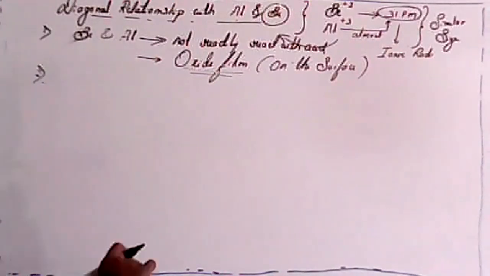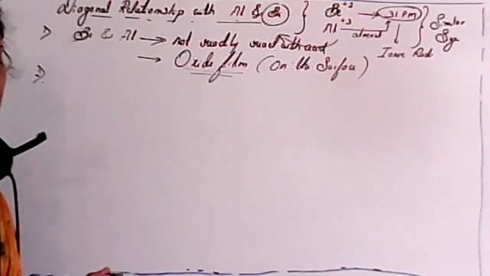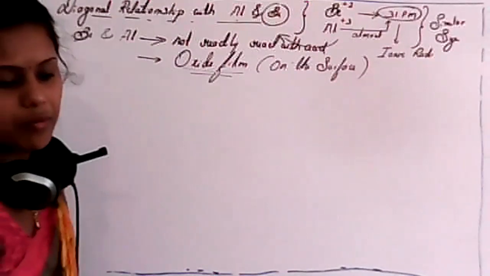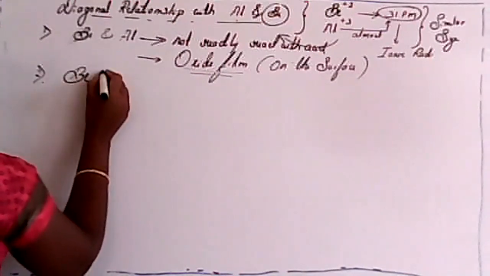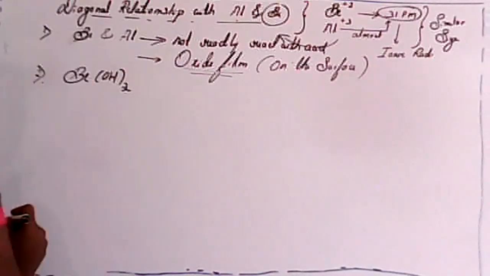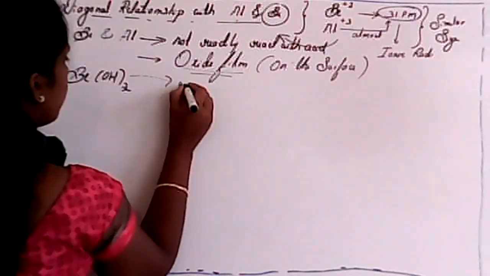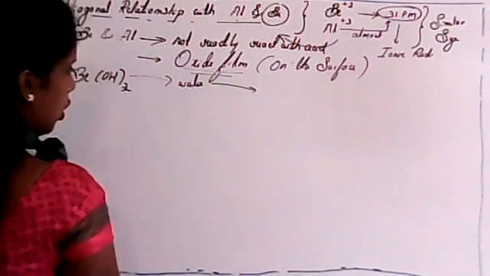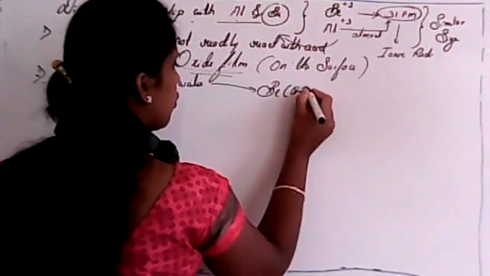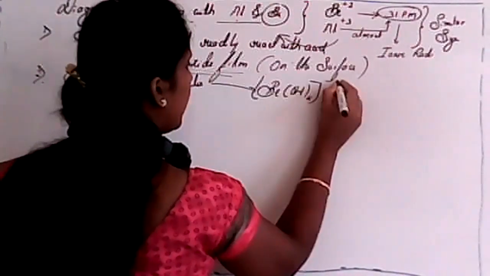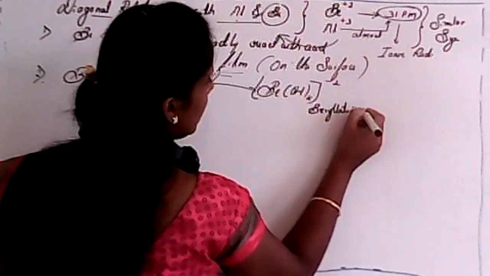And the second important proof for the diagonal relationship is that both beryllium and aluminium can form beryllate and aluminate ions. Whenever we consider beryllium hydroxide, it dissolves in water and produces the beryllate ion. We know the beryllate ion, isn't it? The composition of the beryllate ion is Be(OH)4 with 2- charge. So this one is the beryllate ion. Clear?